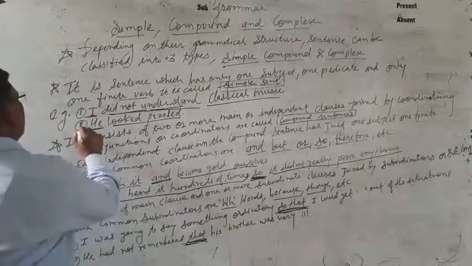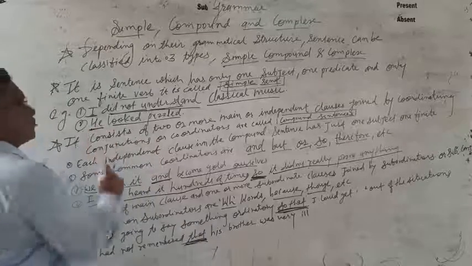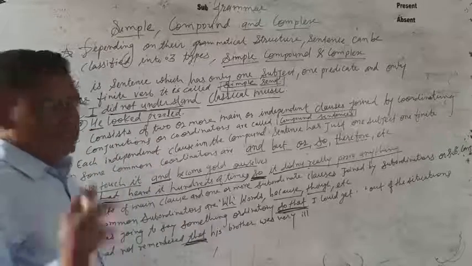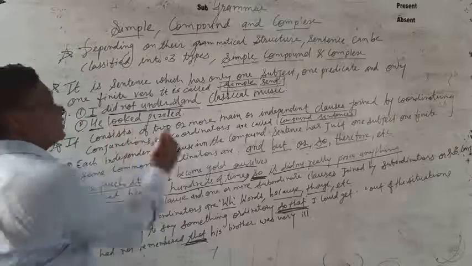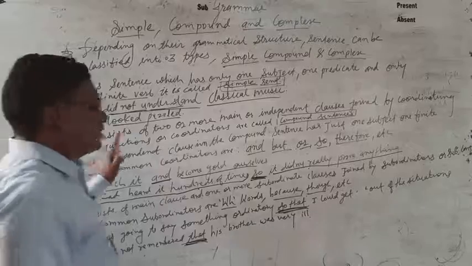For another example, he looked a puzzle. Here is only one subject, he, and looked a puzzle is one predicate. This is called a simple sentence.